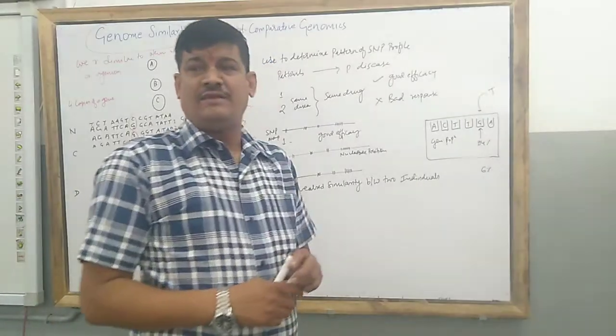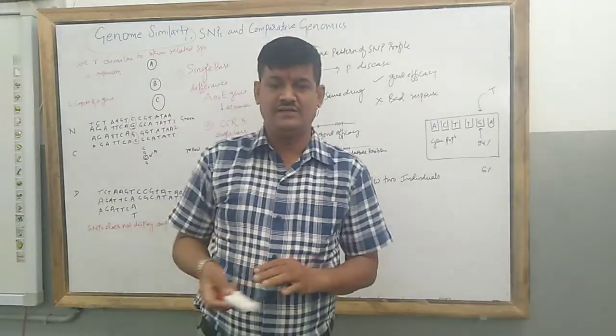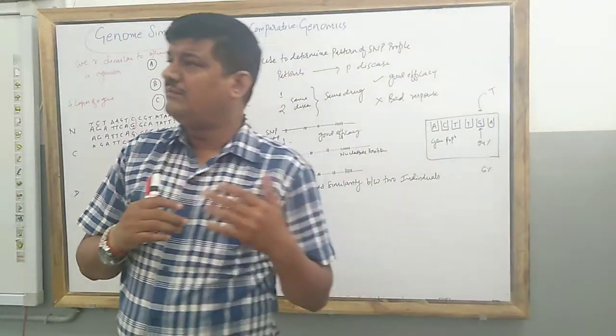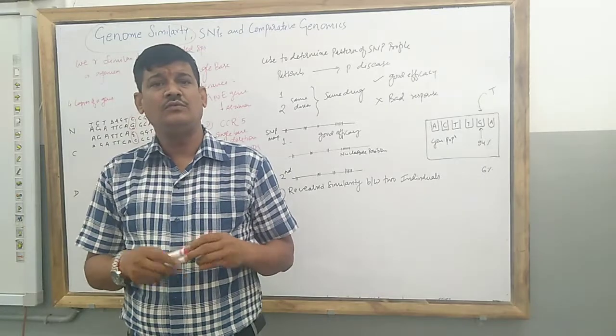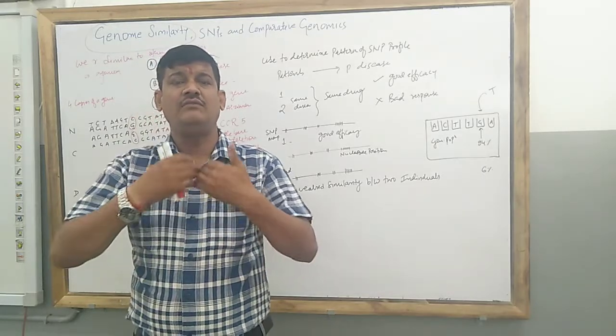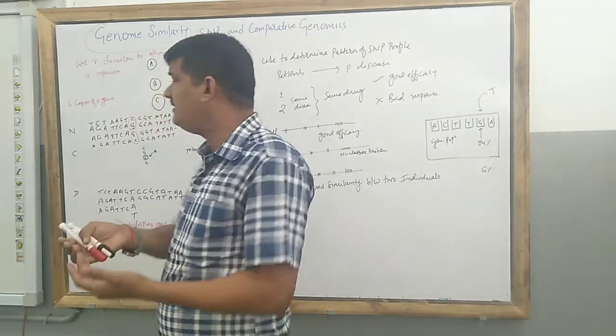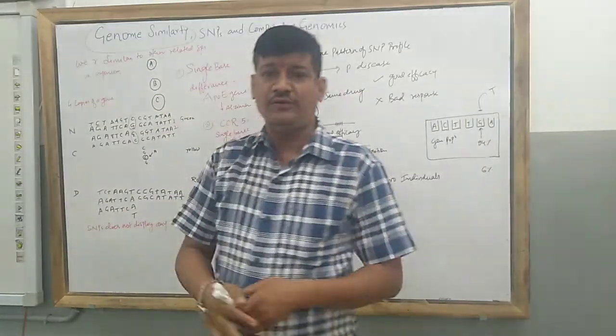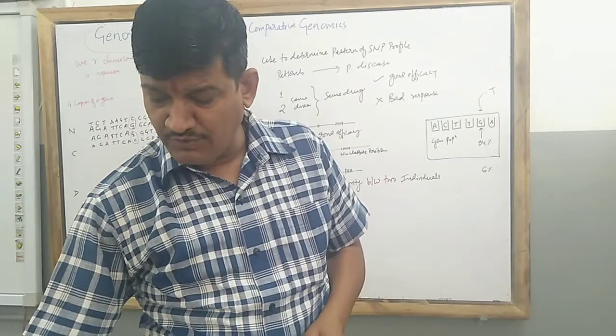A very interesting example is human and chimpanzee. As we know that both our ancestors are the same, so we have a parallel evolution, and as a result the genome of chimpanzee is very similar to the genome of human beings.